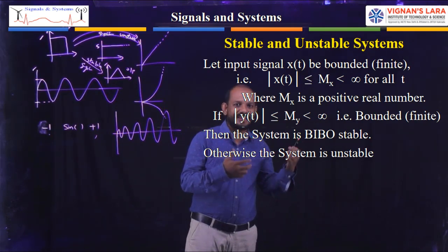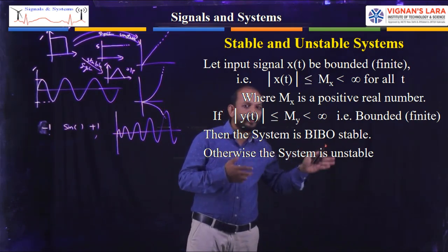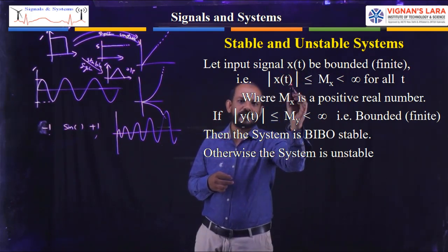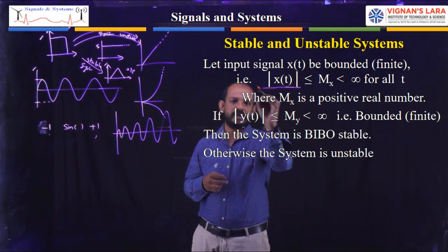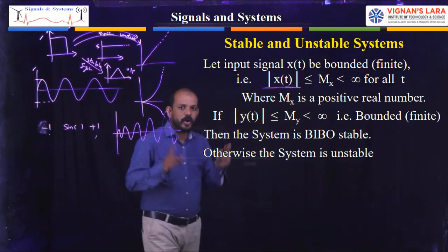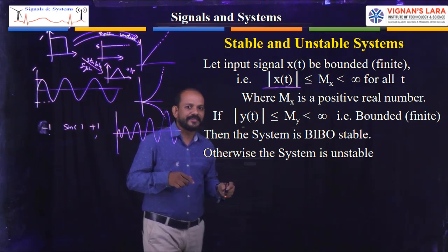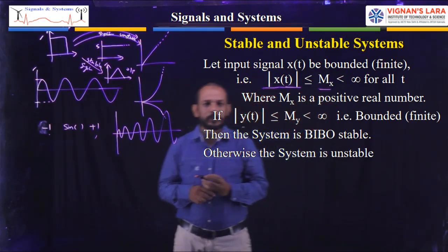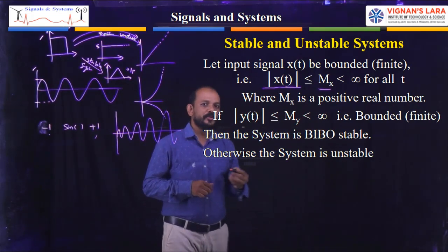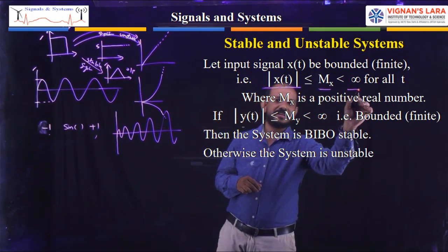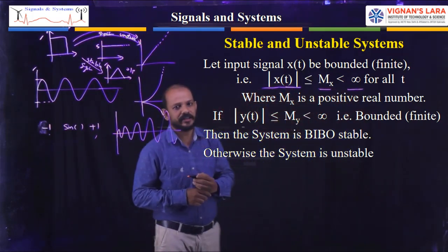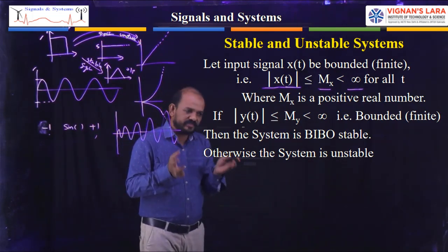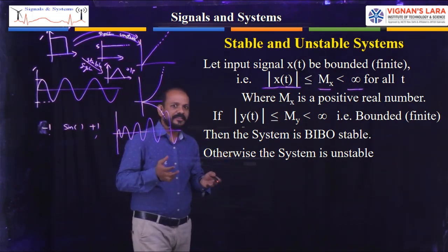Bounded means its magnitude is a finite value, so I have written the magnitude: mod of x(t) is less than or equal to Mx, whose value is less than infinity. Simple. Here I am considering the signal x(t) as bounded.